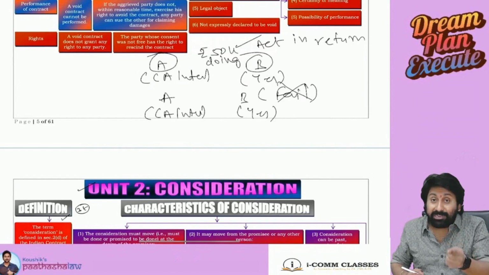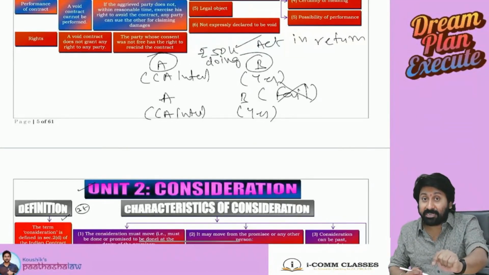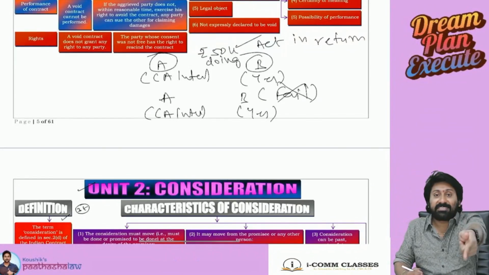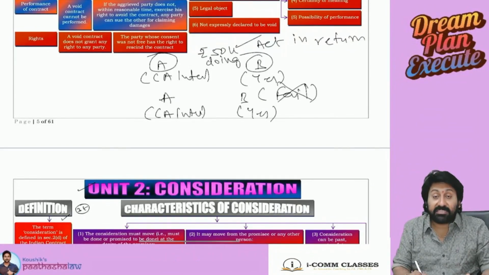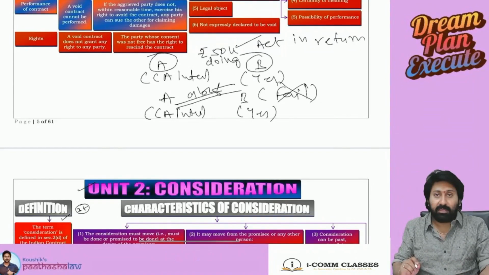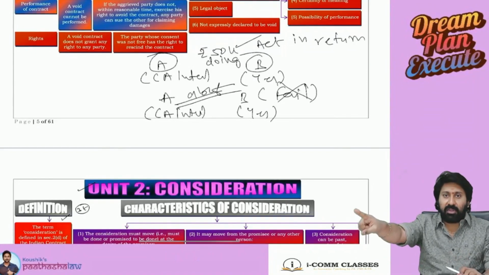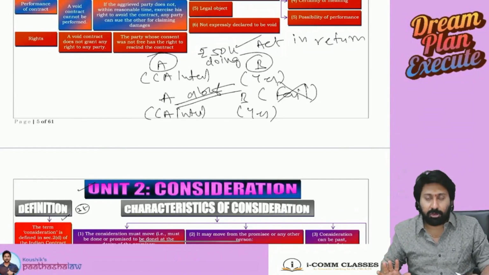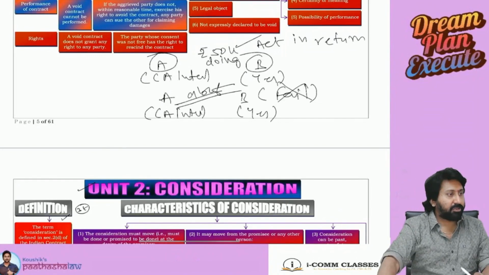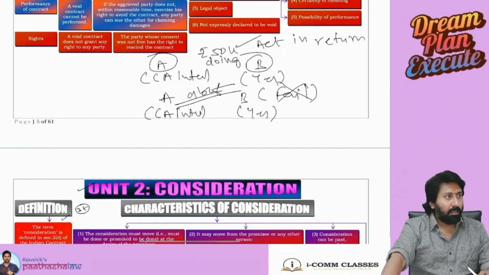Now, what is the consideration? Not failing in the examination, making me proud, is the consideration for this contract. This is abstinence from doing something. Means what? You should not fail. That's all, as a consideration for my contract. Everyone understood the point clearly?